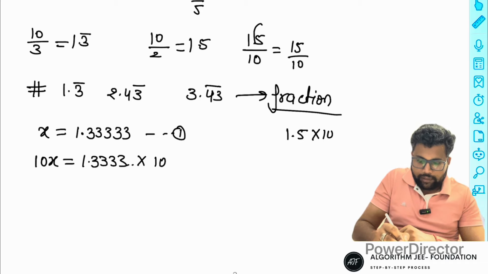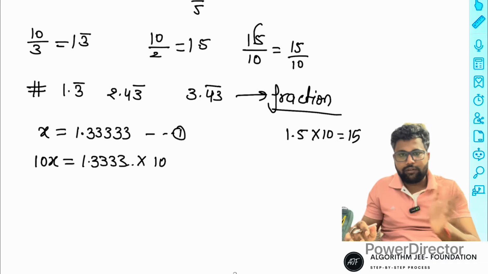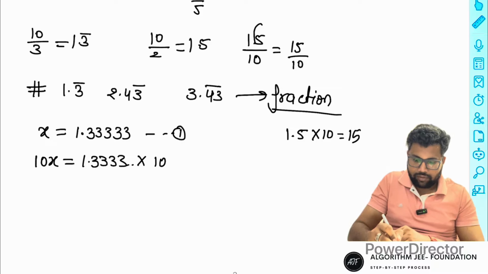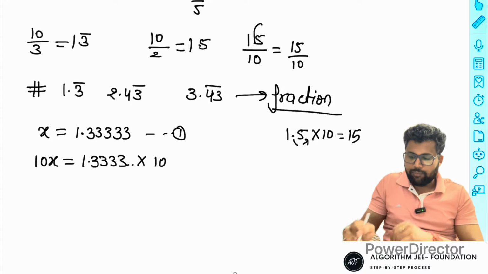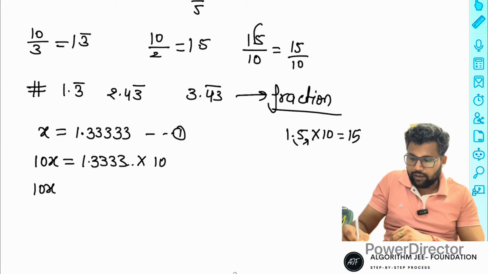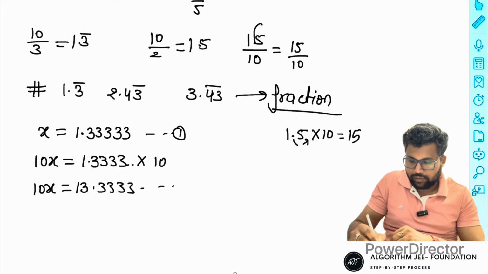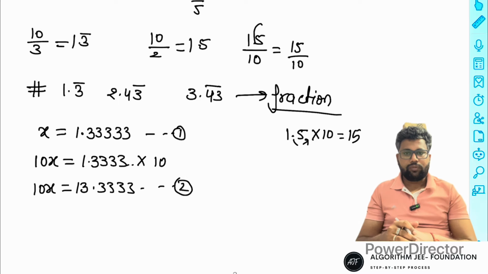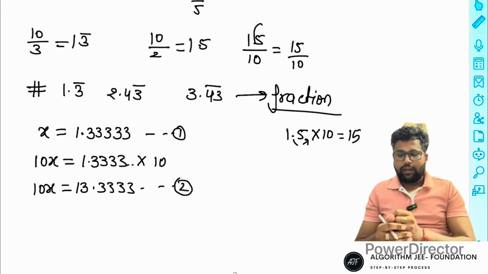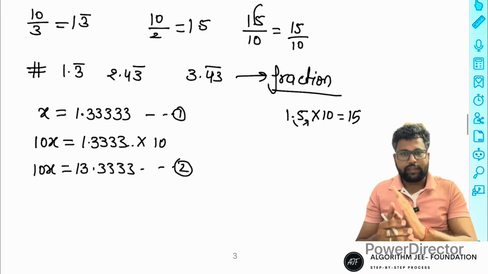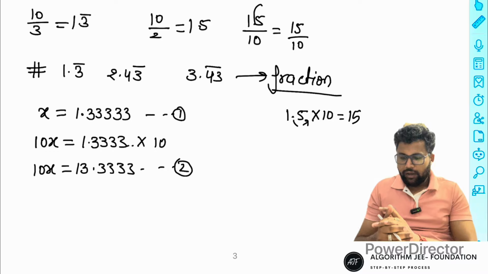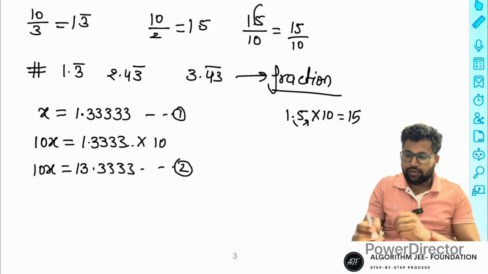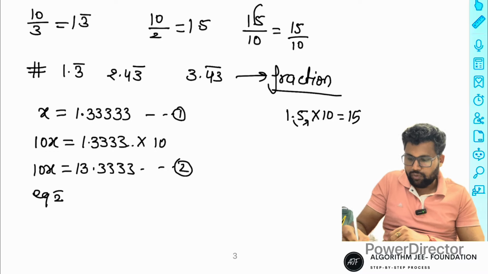If you multiply 1.5 by 10, then it is 15. One decimal place shifts. In the same way, if you multiply by 10, it's 10x, and it's 13.3333. That is equation number 2. Just one number shifted from one side of the decimal to the other. After that, subtract equation number 1 from equation number 2.